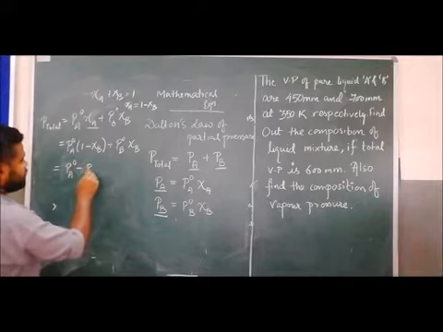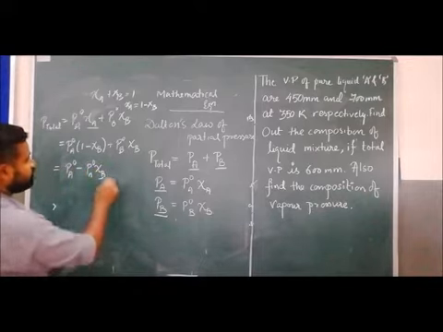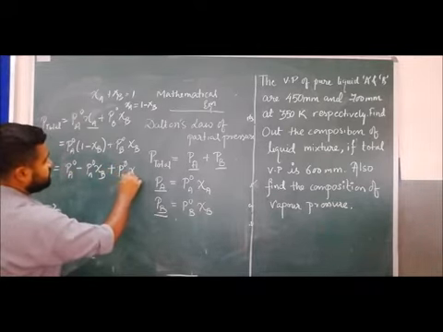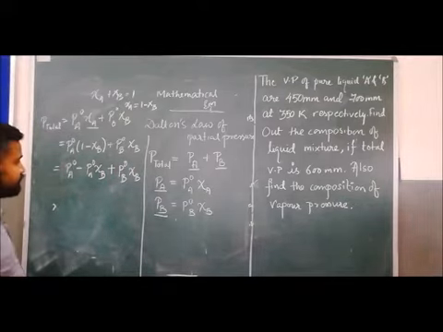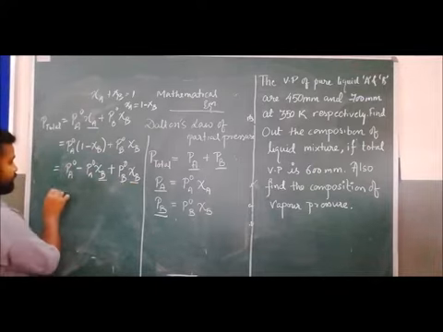So if we simplify this one, P naught A minus P naught A XB plus P naught B XB. So if we take XB common, what can we write?